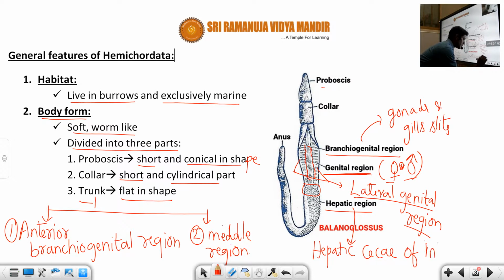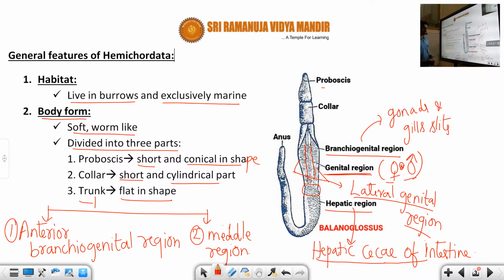That means the intestine you can observe here. The hepatic ceca of the intestine we can observe in the middle region. The middle region is the hepatic region, in which the hepatic ceca of the intestine are present.